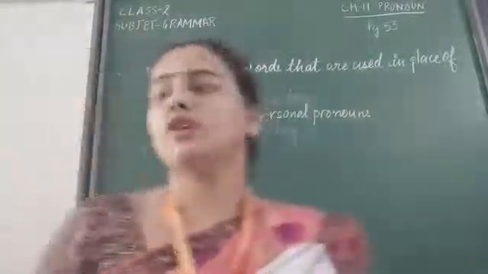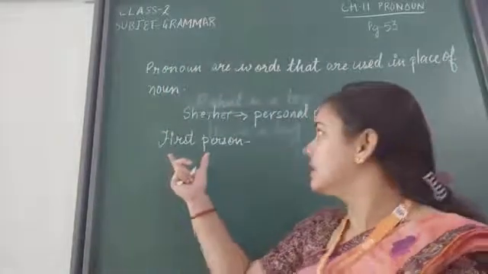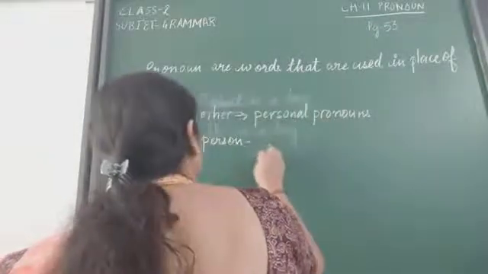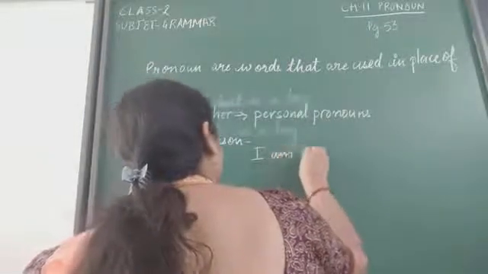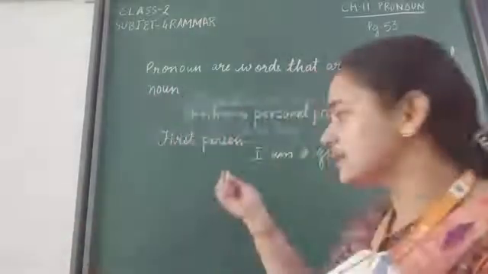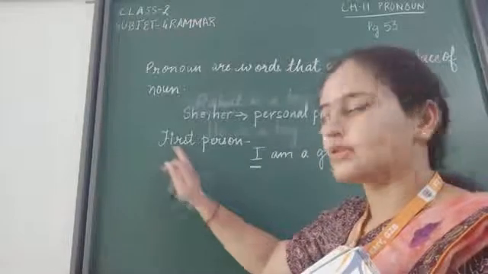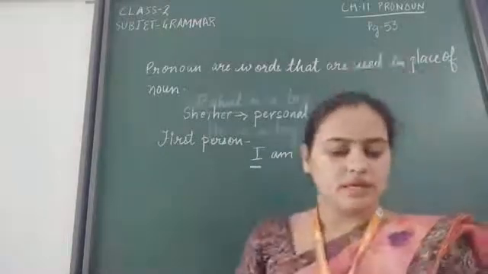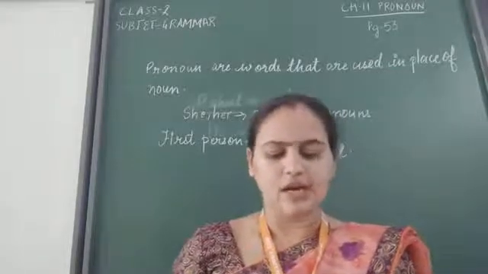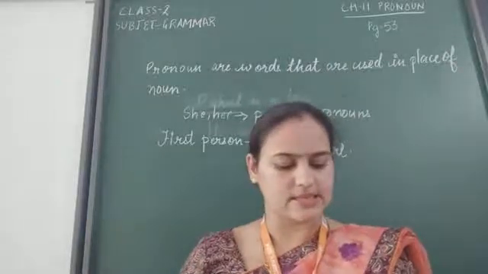So children, first person is the person who is talking in this sentence. Here, if I say, I am a girl, in this sentence, I is the first person.